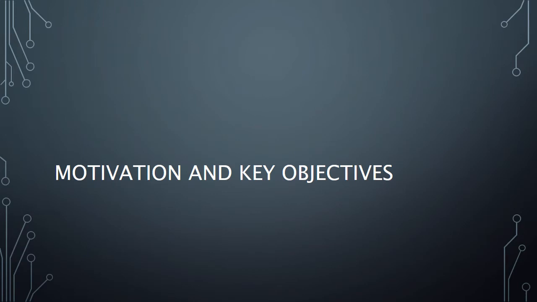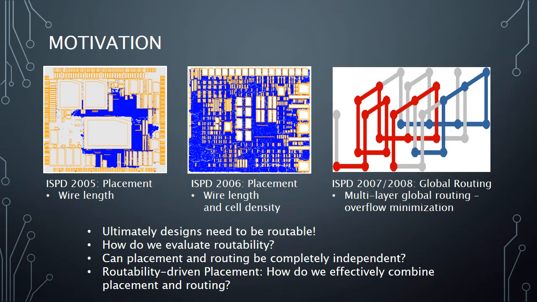Moving on to the motivation and key objectives of the 2011 contest. The ISPD contest began in 2005 with a focus on placement. The primary objective of the 2005 placement contest was minimizing the total wire length. As you can see, placers typically pack the dust logic in blue to get the best possible wire length. This was followed by the 2006 placement contest, which introduced a cell density based penalty factor to encourage spreading. This can be seen in the second figure, where the placement of the dust logic is more spread out.